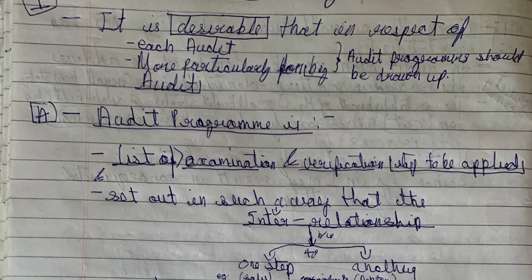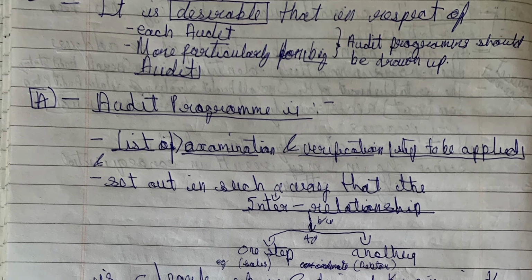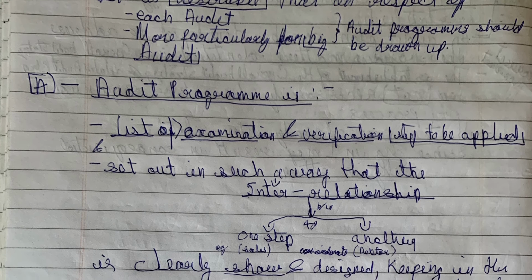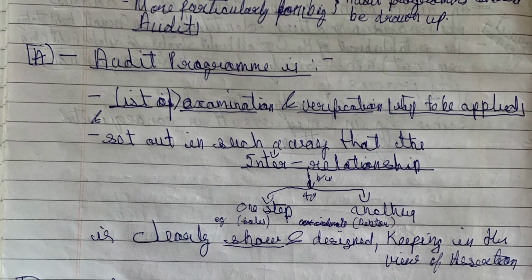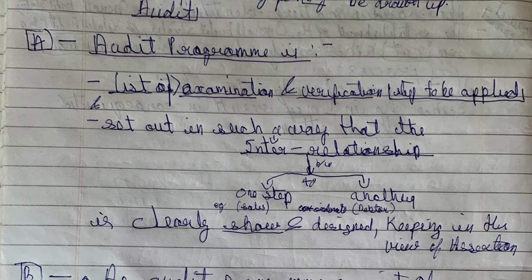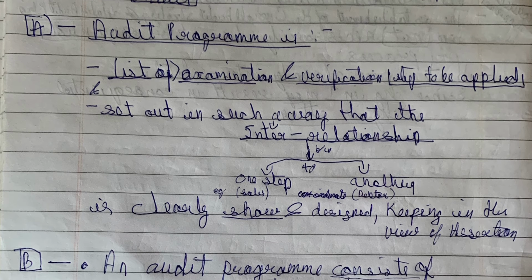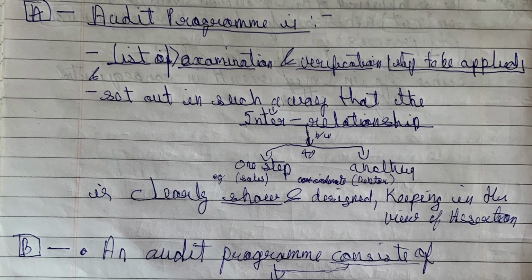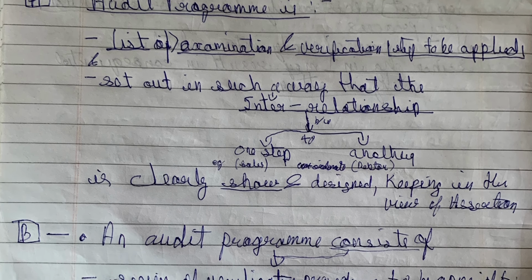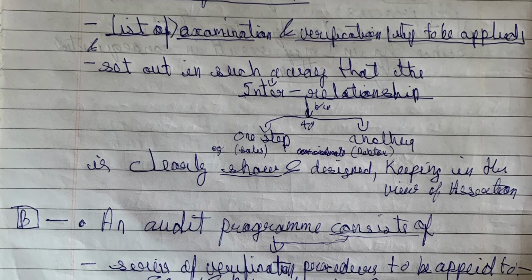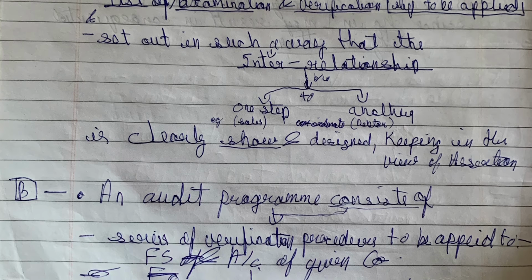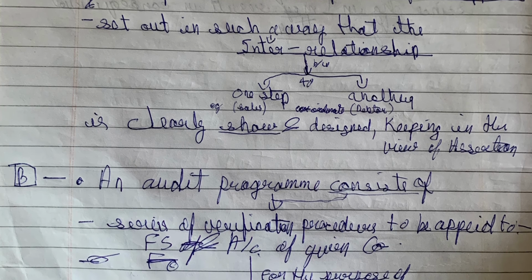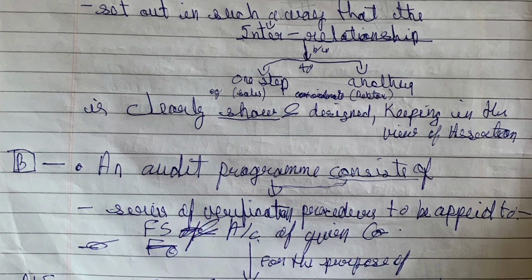Okay, so let's kick off our first question. Define audit program. It is desirable that in respect of each audit, more particularly for big companies or big audits, an audit program should be drawn up. Audit program is a list of examination and verification steps to be applied, set out in such a way that the interrelationship between one step and another is clearly shown and designed, keeping in view the assertions.